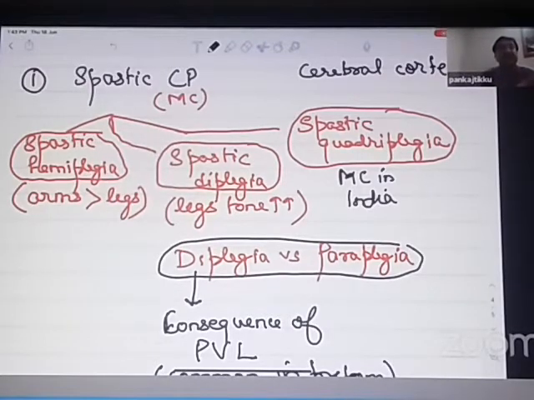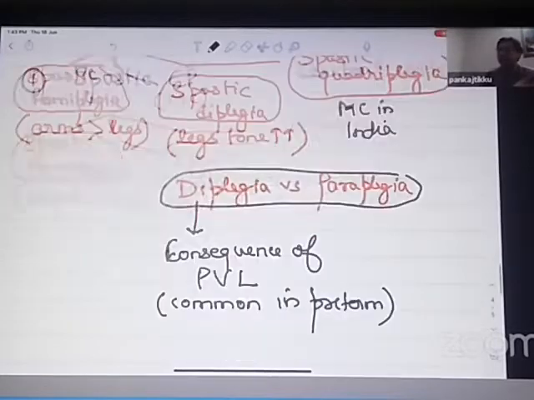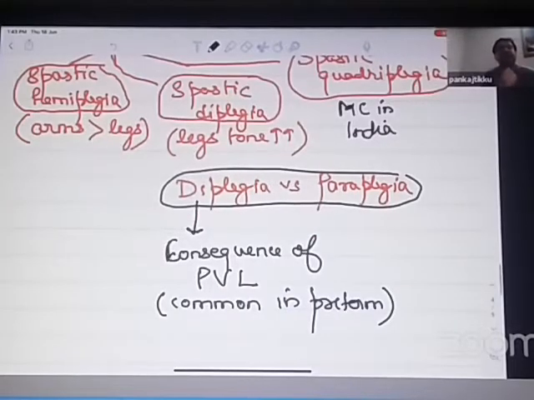And if the mother says yes, then this obviously proves that this child has a spastic diplegia, because spastic diplegia is commonly a consequence of periventricular leukomalacia, which is very common in preterm infants. Most common ischemic brain injury in preterm infants is periventricular leukomalacia. And how does periventricular leukomalacia present? It presents as a spastic diplegia.